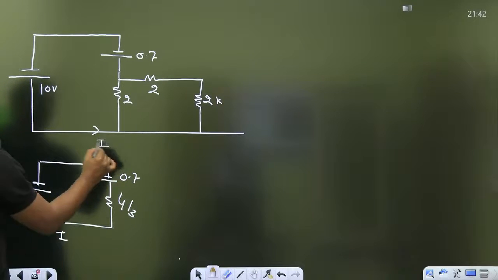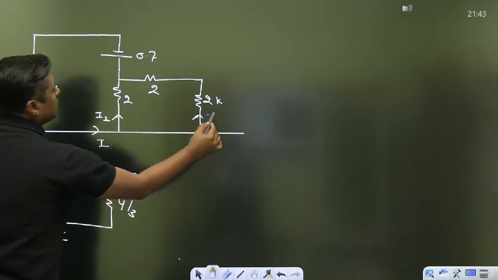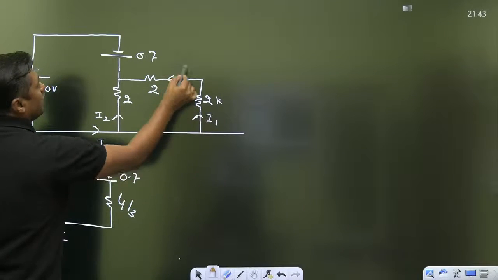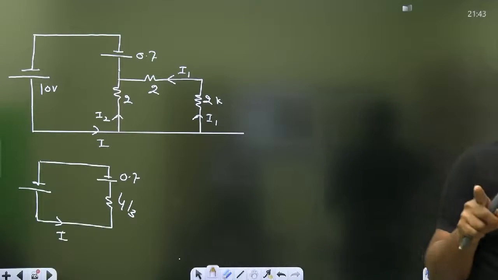Now this I is divided into two parts. This is the I2 and this is the I1. And this is the RL. The same current, you have to find I1. In both the cases we are getting the same answer because the magnitude is asked here.